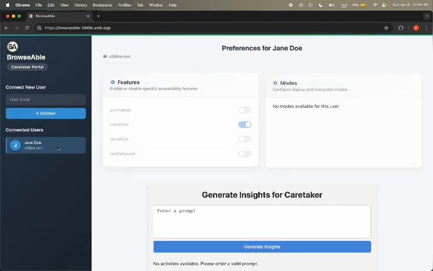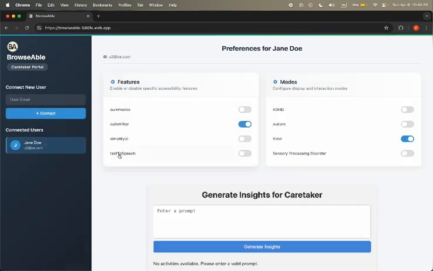Once they click on the user's profile, they can select the modes, that is the disorder for the user, and also any strict instructions like only sticking to summarizing the page or simplifying the UI. These would then be applied to the user's profile.